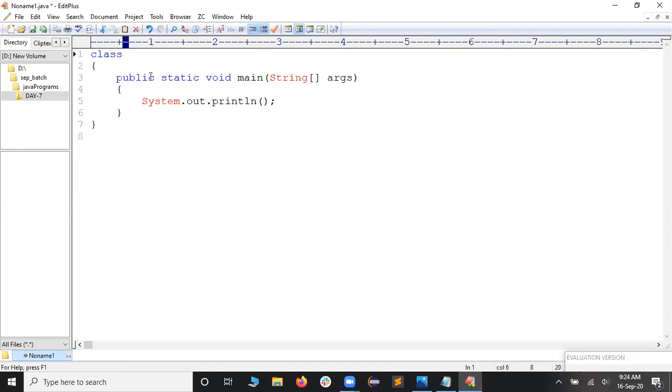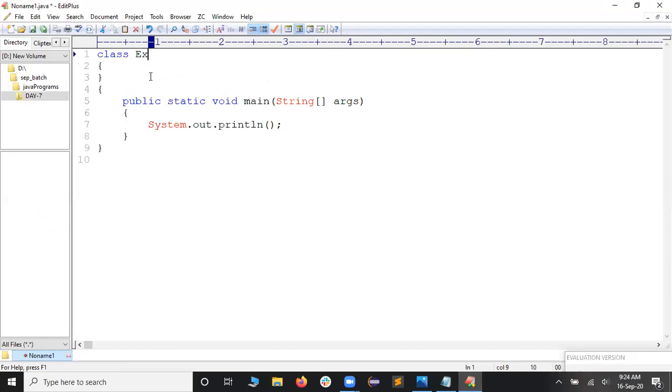In the beginning itself, we are supposed to give the class name. I would like to take it as example one. So I would like to call it ByteExample. That could be the better one. After taking it as ByteExample, you can observe now. Let me make it caps here. Okay, so this is my ByteExample.